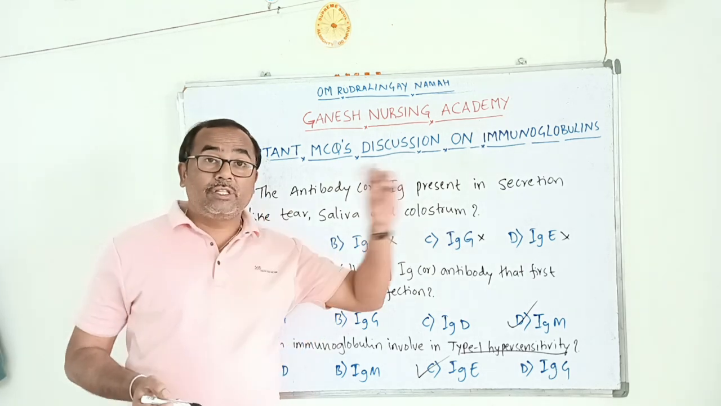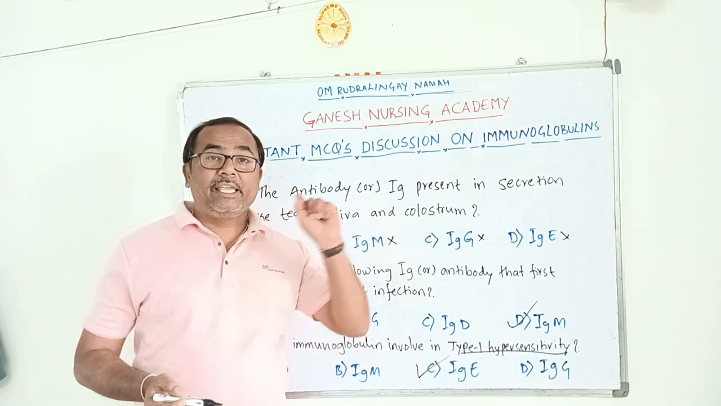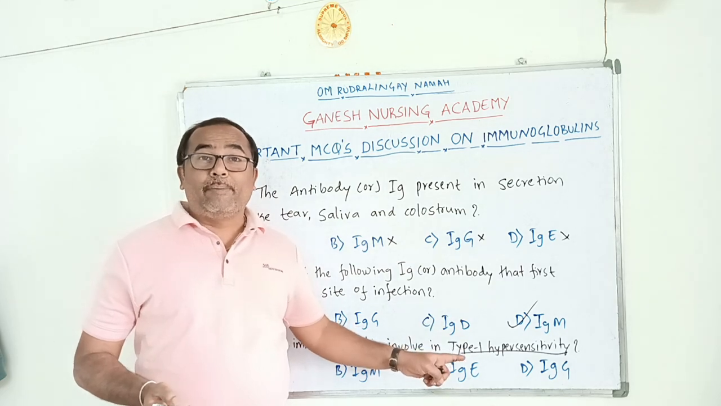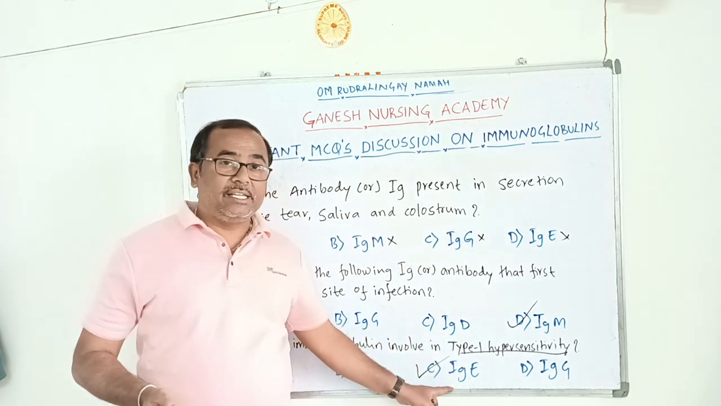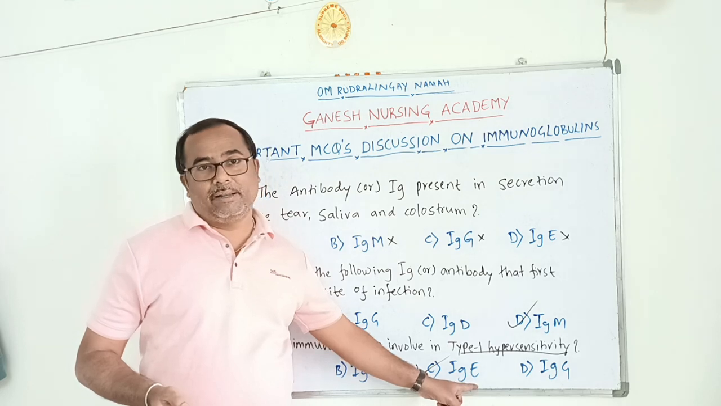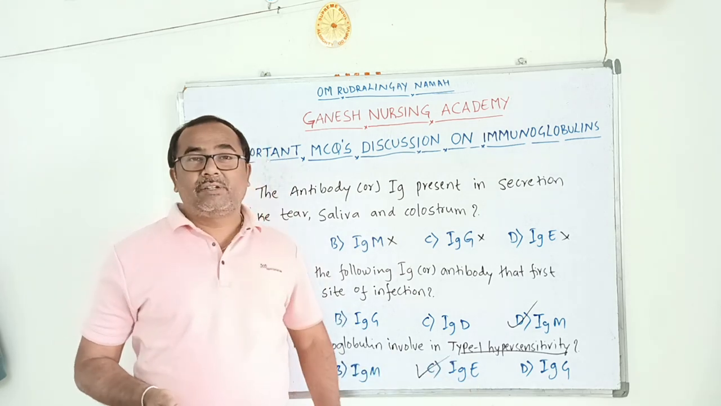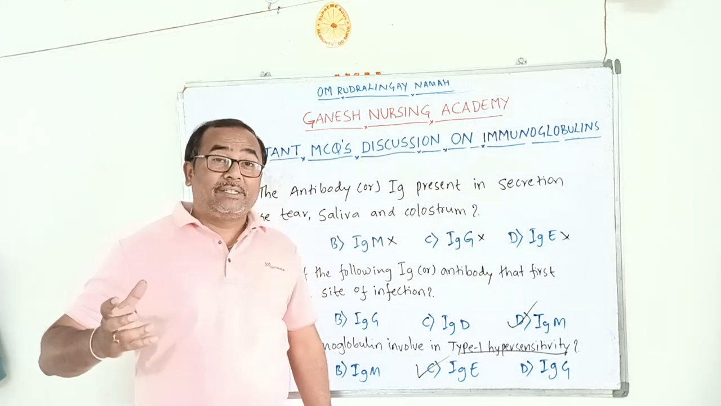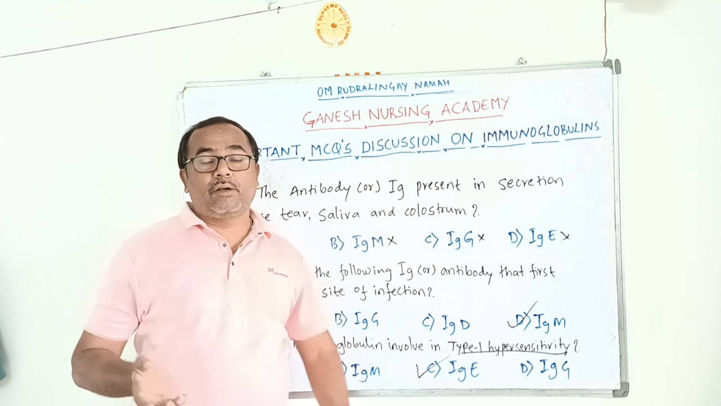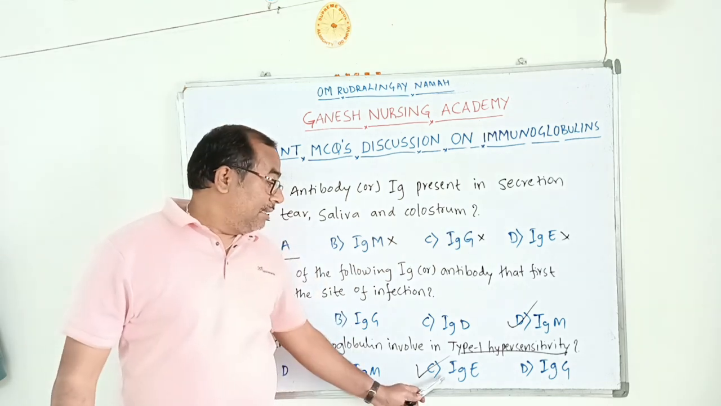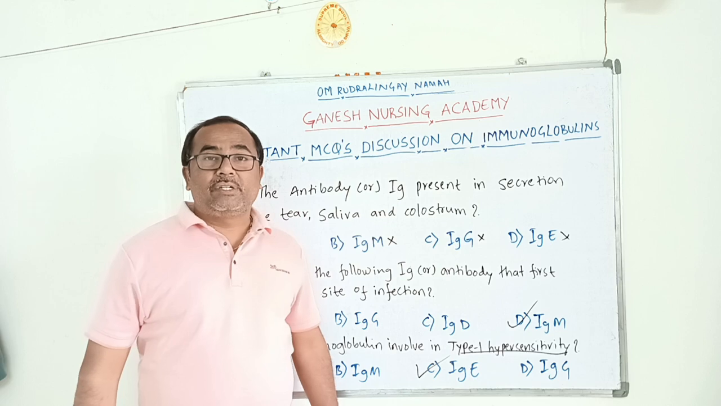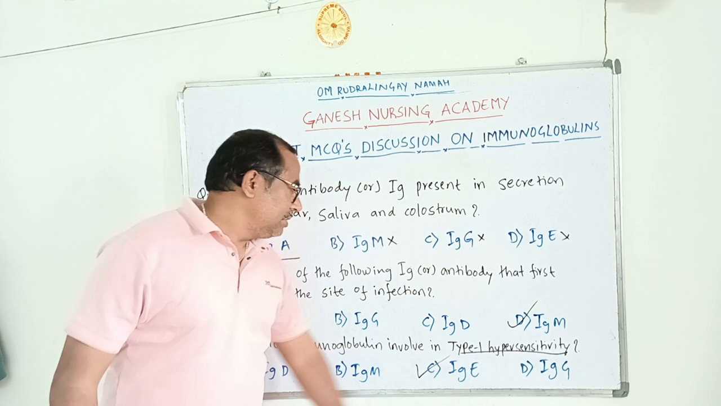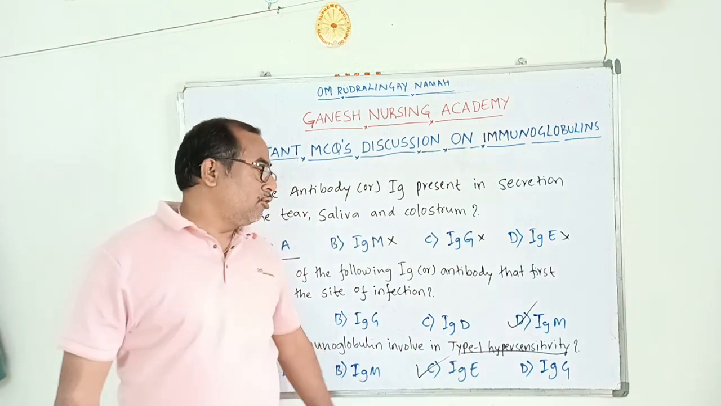So keep in mind that eosinophil starts with the letter E. The immunoglobulin involved in type 1 hypersensitivity reactions is IgE. E stands for eosinophils, so you can remember it like this. Type 1 hypersensitivity is always an allergic hypersensitivity reaction. In allergic reactions the absolute eosinophil count also increases, and the immunoglobulin involved is IgE.